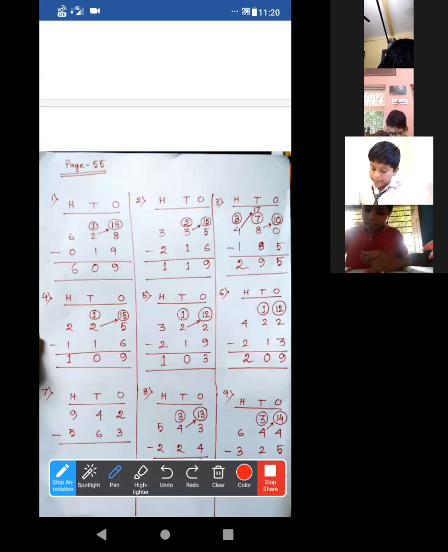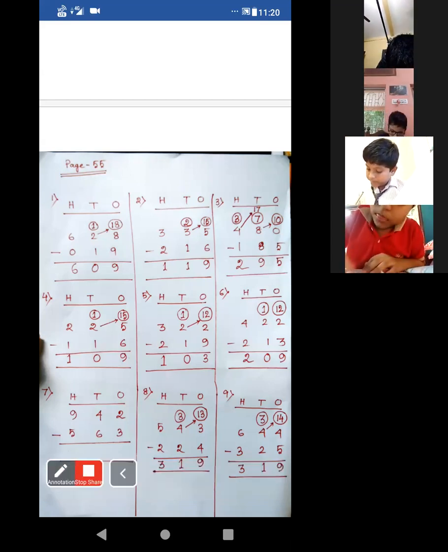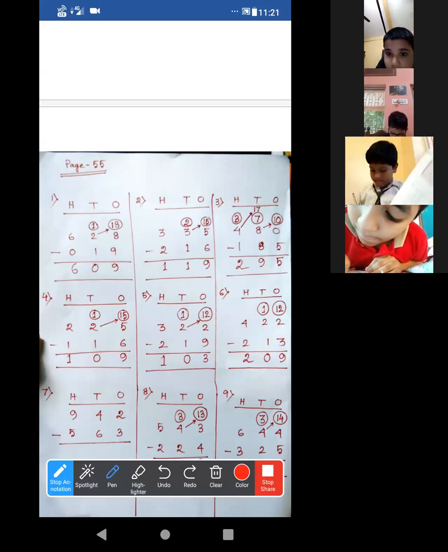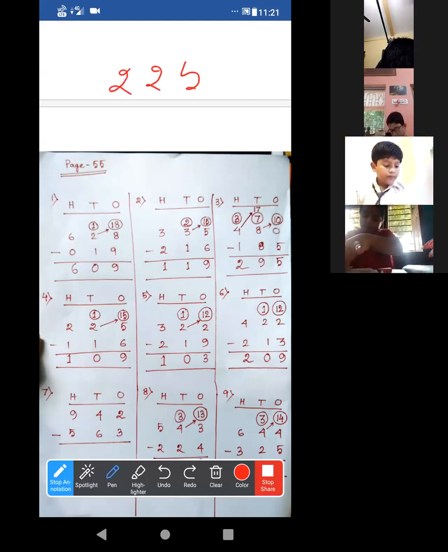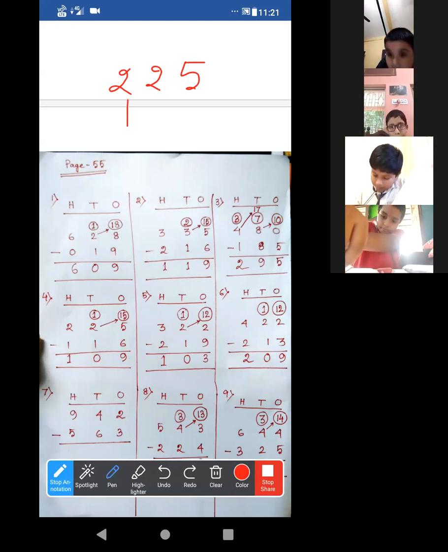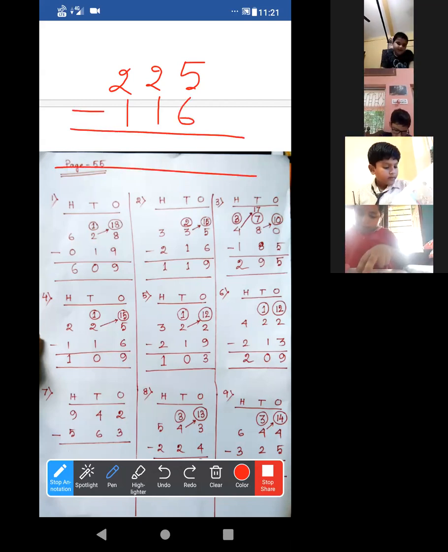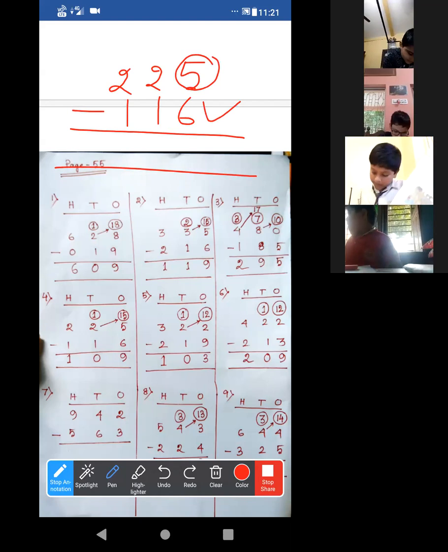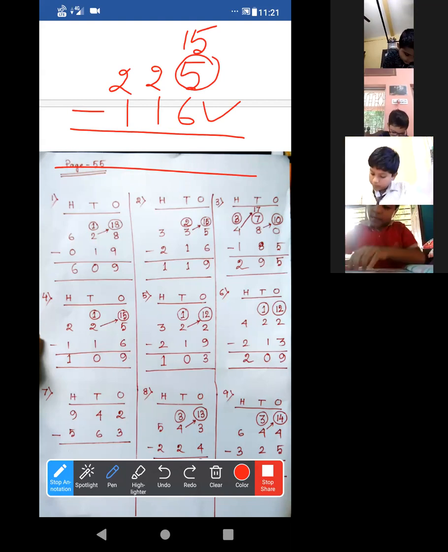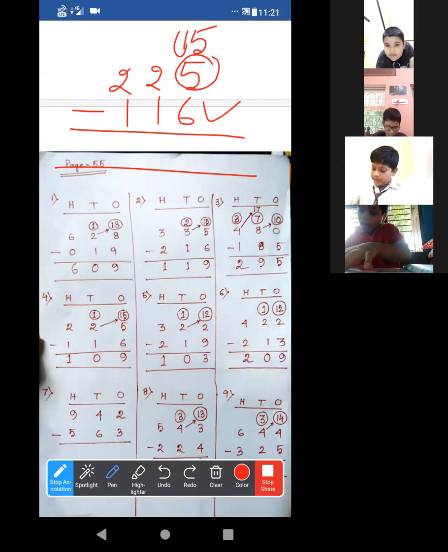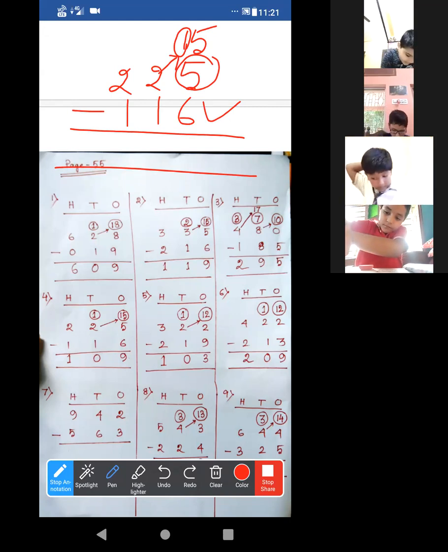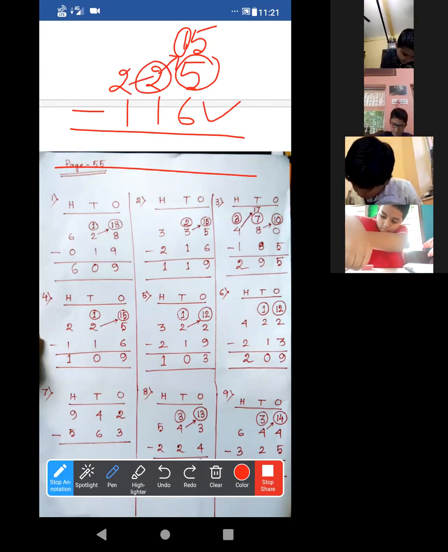Now let me explain the fourth one. I am writing the fourth one over there. It is 225 minus 116. Look at this. 5 is less than this 6, so we have to make it larger. It will become 15. How? We have to borrow 1 from this 2, so 1 less will be there.